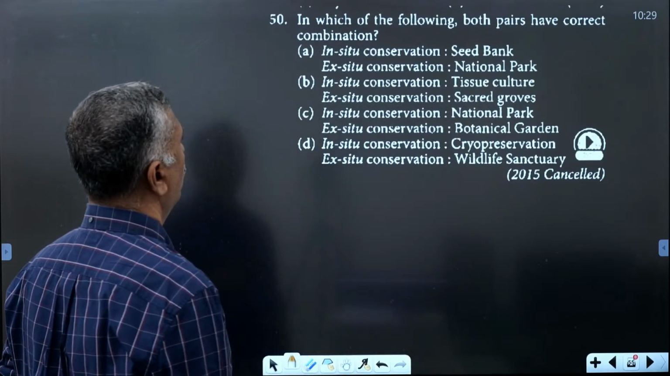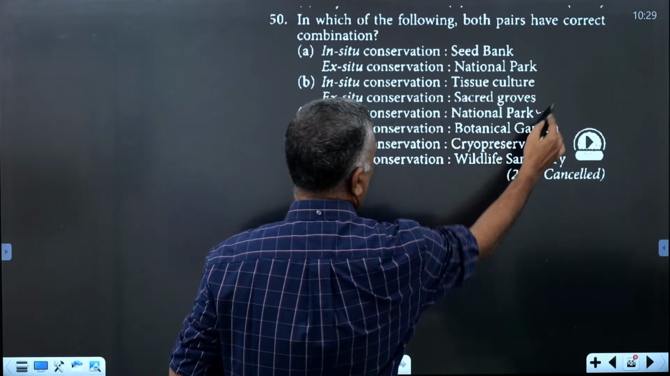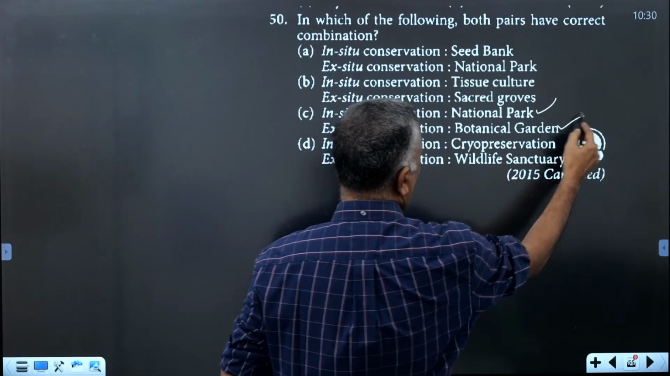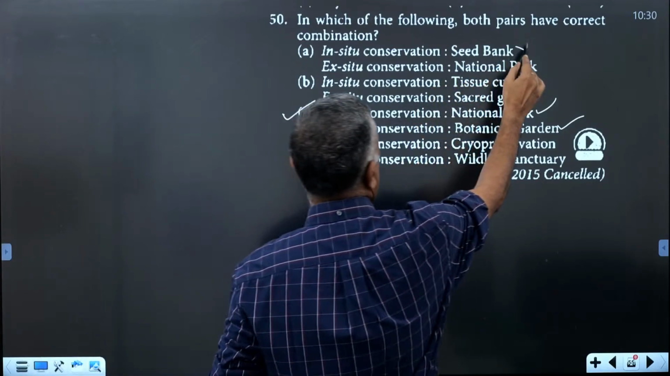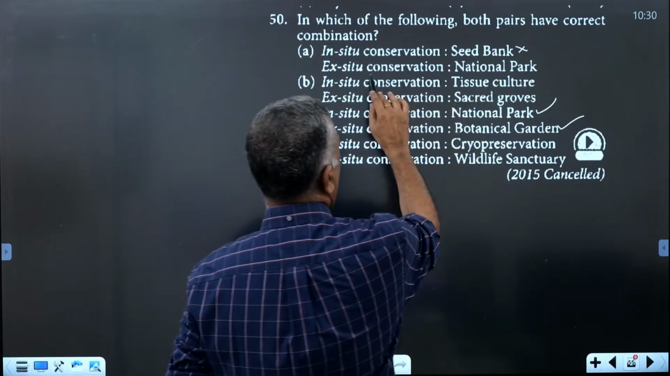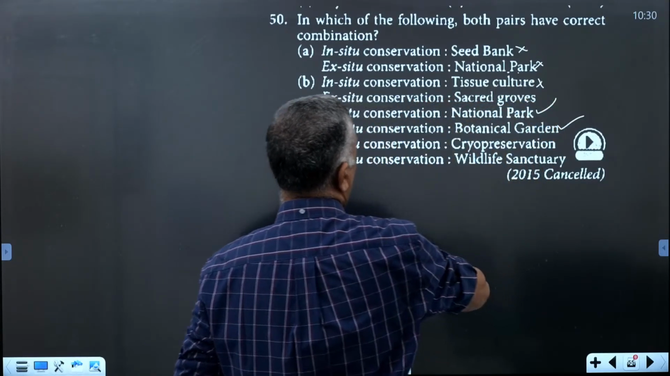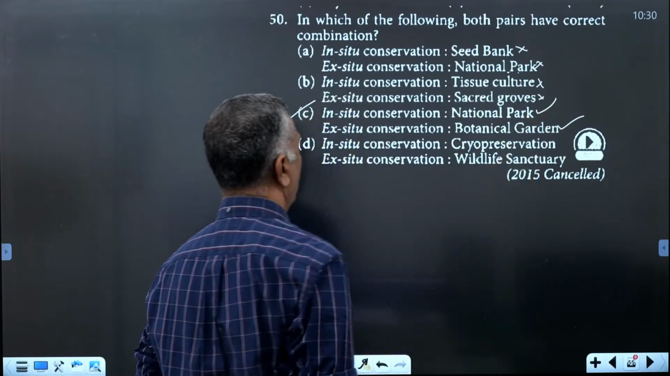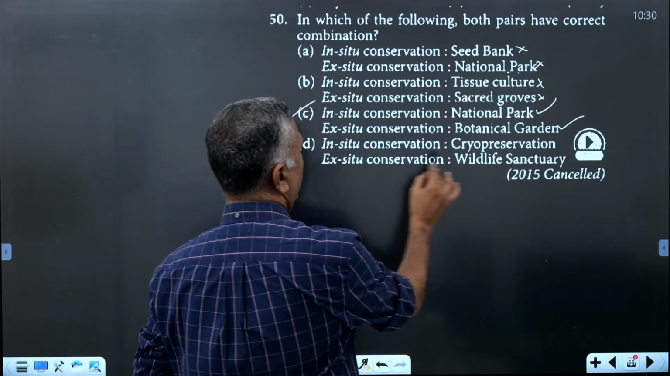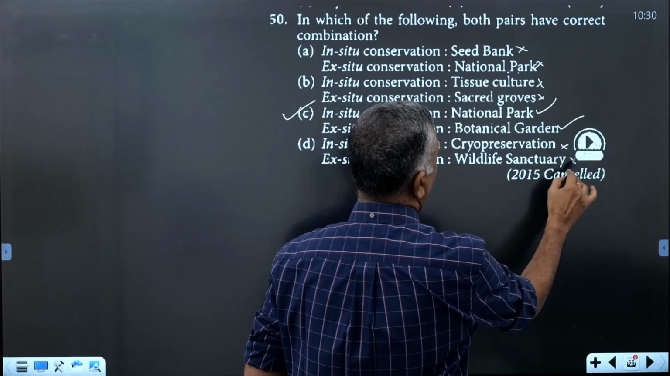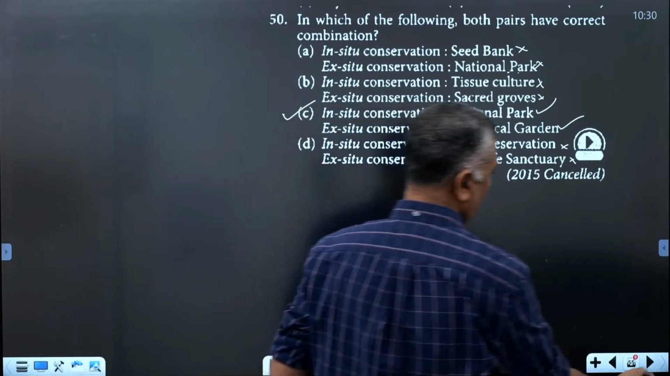Then, in which of the following are both pairs a correct combination? Ex situ conservation, National Park, and in situ conservation, Botanical Garden: option C is correct. Here seed bank is in situ, which is wrong, since seed bank is ex situ conservation. National Park is in situ conservation, that is wrong. Tissue culture is ex situ, and the Sacred Grove is in situ. That is wrong. In situ conservation National Park and ex situ conservation Botanical Garden, that is correct. And here cryopreservation is ex situ and Wildlife Sanctuary is in situ. So here the answer is only C. Correct combination is C.